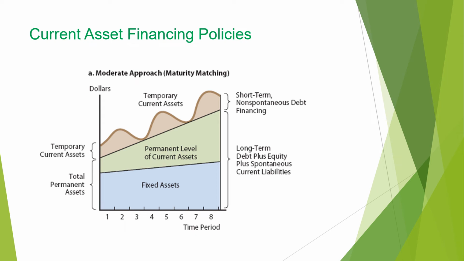Now let's see current asset financing policies. Moderate approach is matching the maturity, and yeah, look at this. Temporary current assets are financed by short-term debt, and the total permanent assets, including permanent level of current assets and fixed assets, are financed by long-term debt plus equity. This matching approach is usual for most companies.